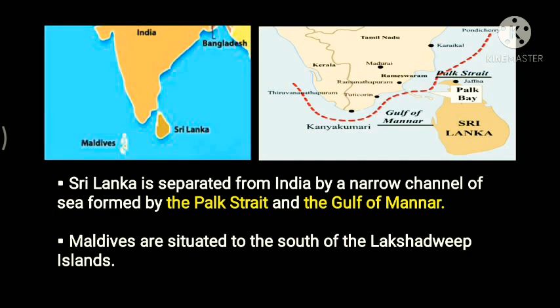On the other hand, the Gulf of Mannar is a large shallow bay with an average depth of around 5.8 meters, that is around 19 feet. This Gulf of Mannar was declared a Marine National Park. It's a protected area of India consisting of 21 small islands and adjacent coral reefs in the Gulf of Mannar in the Indian Ocean, and it lies 1 to 10 kilometers away from the east coast of Tamil Nadu. So these are the Gulf of Mannar and the Palk Strait.